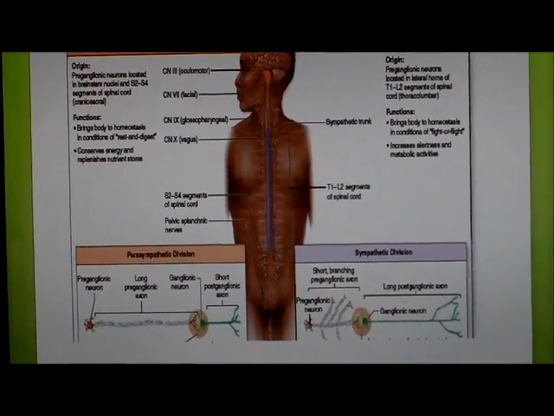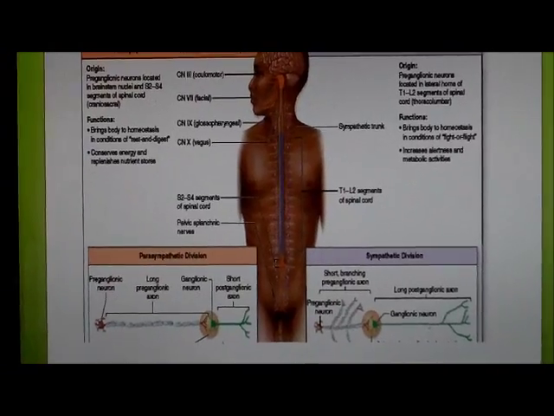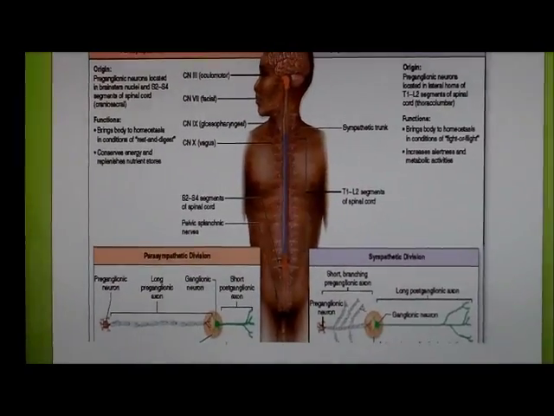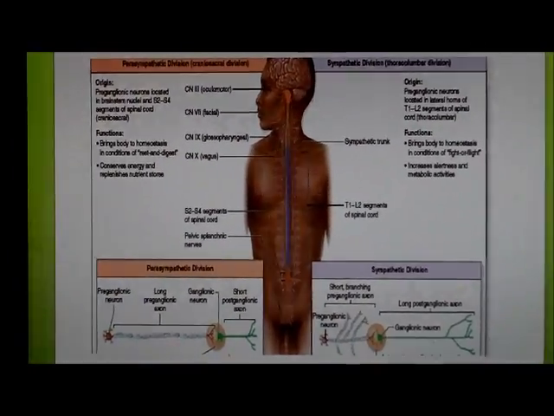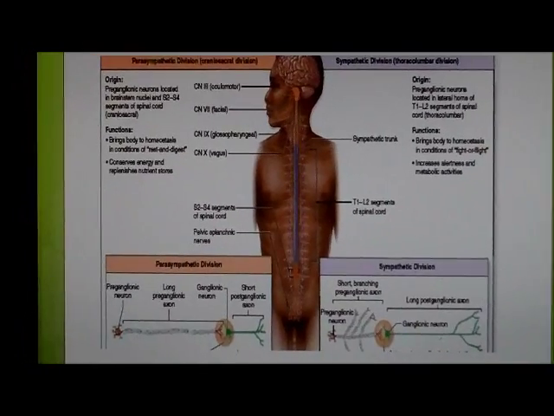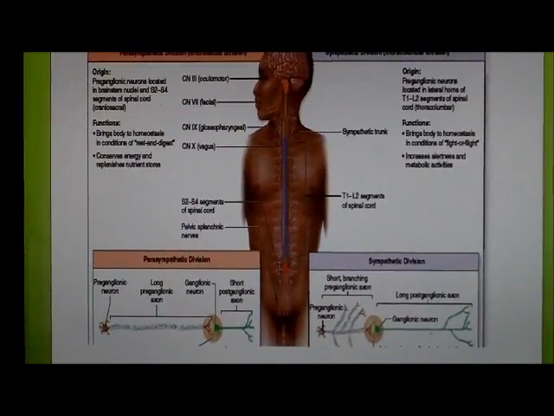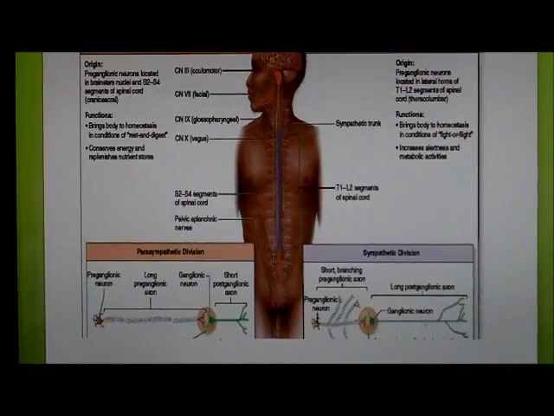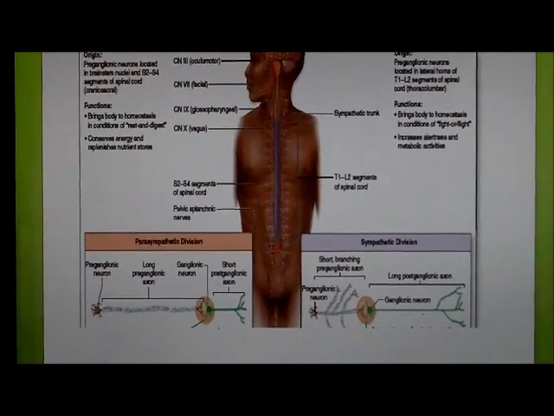Your parasympathetic has long preganglionic axons, and your sympathetic has short preganglionic axons. Your parasympathetic has short postganglionic axons, and your sympathetic has long postganglionic axons.